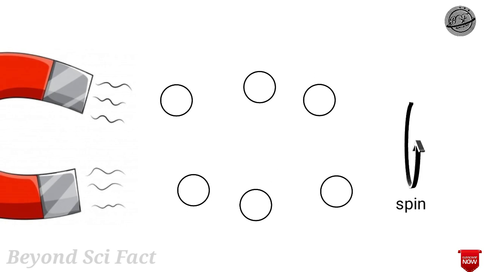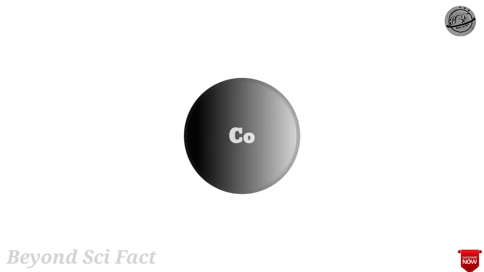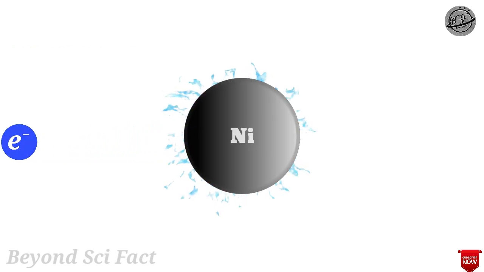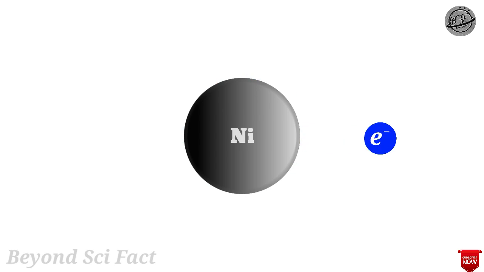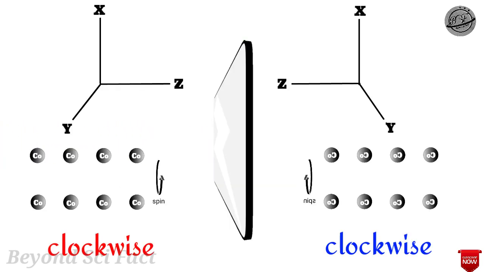Now they apply a strong magnetic field to align all the nuclei with their spin pointing in the same direction. Cobalt-60 is radioactive and it decays by releasing a beta particle, which is just an electron. And what they measured was the direction in which these electrons were emitted relative to the spin of the nuclei. To see how this would work under parity symmetry, let's consider the mirror image version of this experiment.